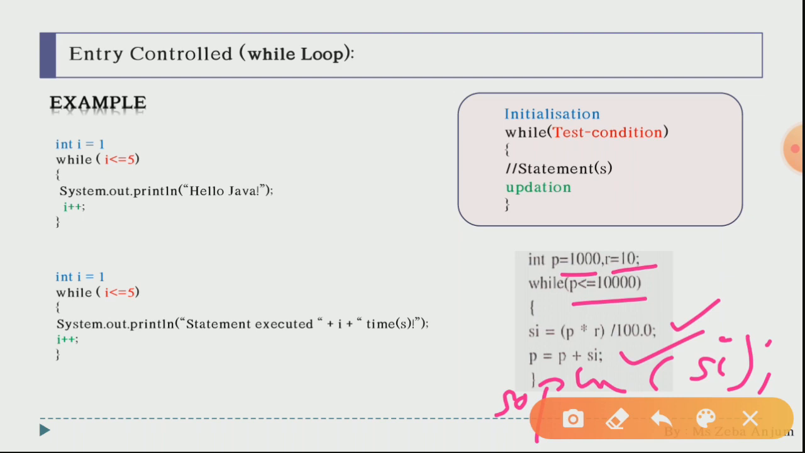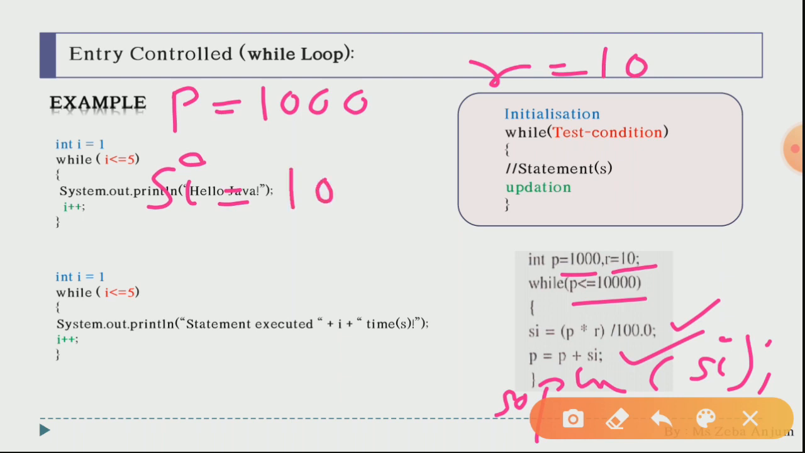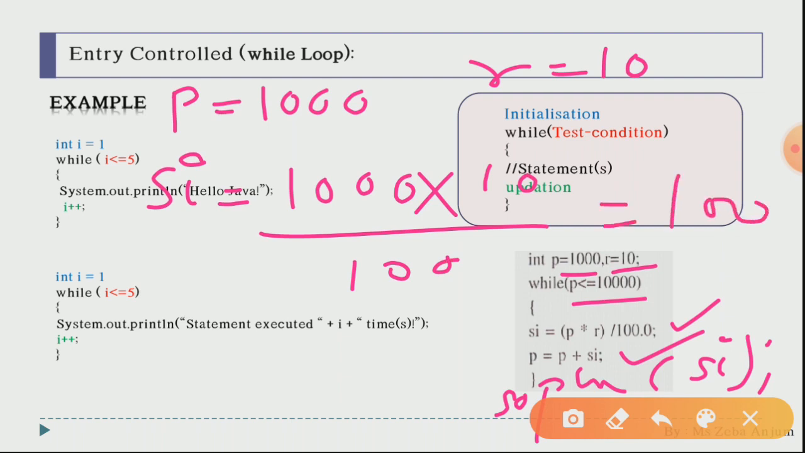We have p = 1000, and r = 10. For the first check, 1000 is less than or equal to 10,000, so the condition is true. Now the value of si becomes p into r divided by 100, basically the formula of simple interest. We get 1000 multiplied by 10 divided by 100, which gives 100 as the answer. So for now the value of si is 100.